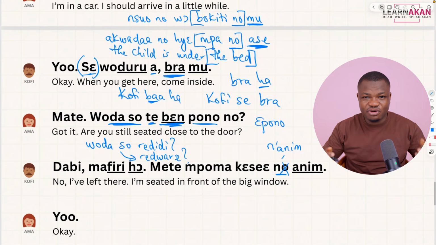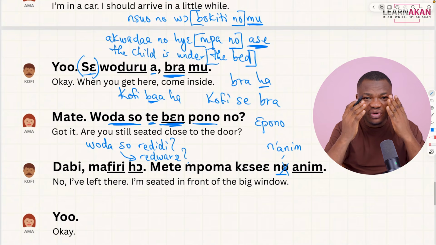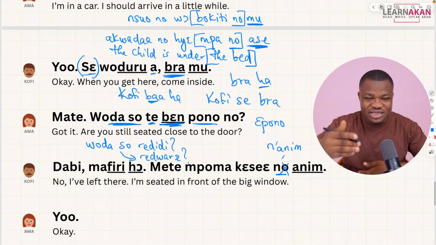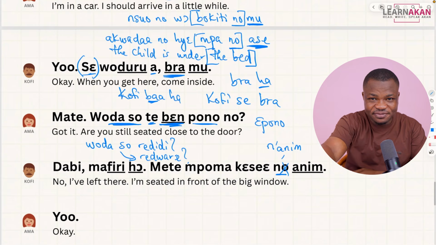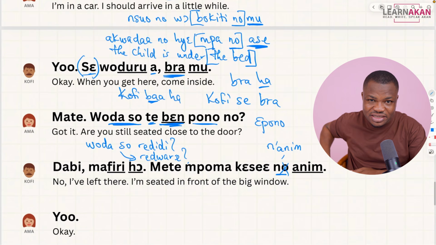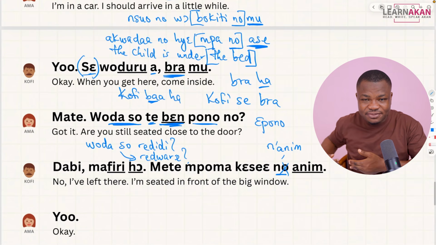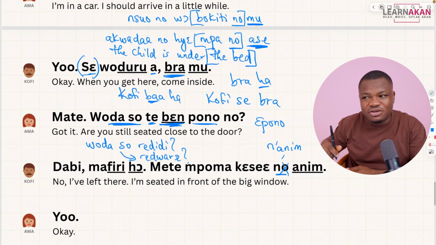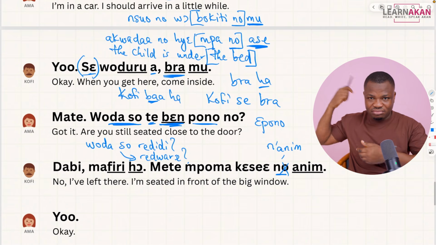This actually comes from the body part enim, which is the face, right? So enim is the face, but we use the same thing to mean the front. And the same with the back. So the back of a person, as in the body parts, is a chi or a chri. But we use the same thing to mean the back of you, like behind.